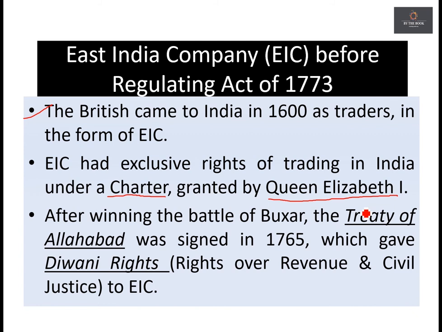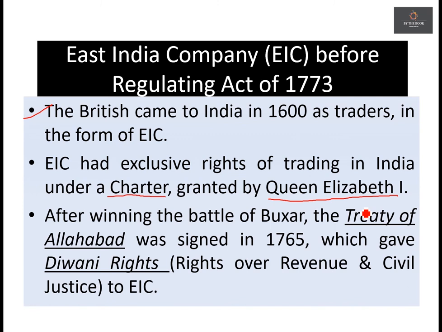The basic feature of this treaty was that though Mughal Emperor Shah Alam II lost the battle, the British allowed him to keep the administrative powers of his land with him. The British did not take away his administrative rights, but in return, the British demanded Diwani rights for the land. Diwani rights means the rights of revenue and civil justice. The rights of revenue and civil justice were taken away by the British. Thus, this established a dual form of administration for the first time.